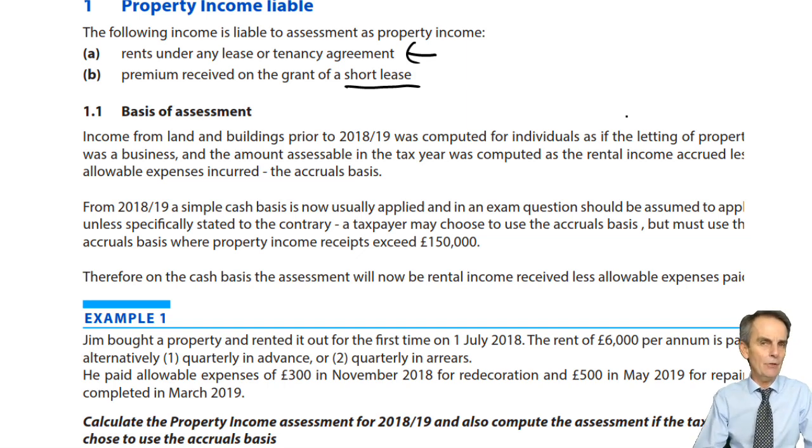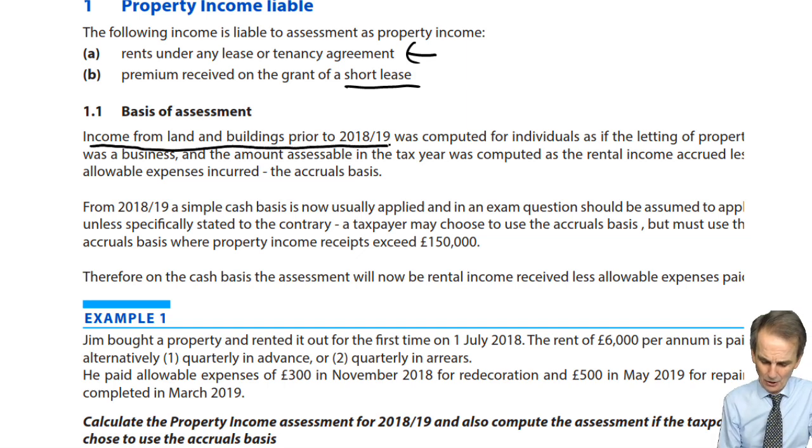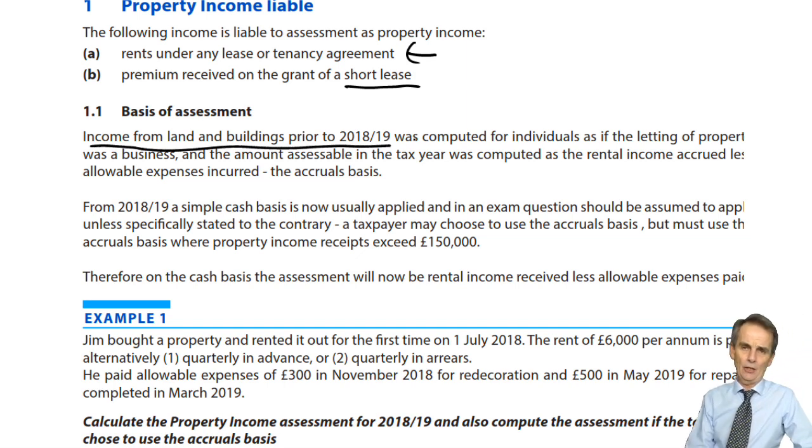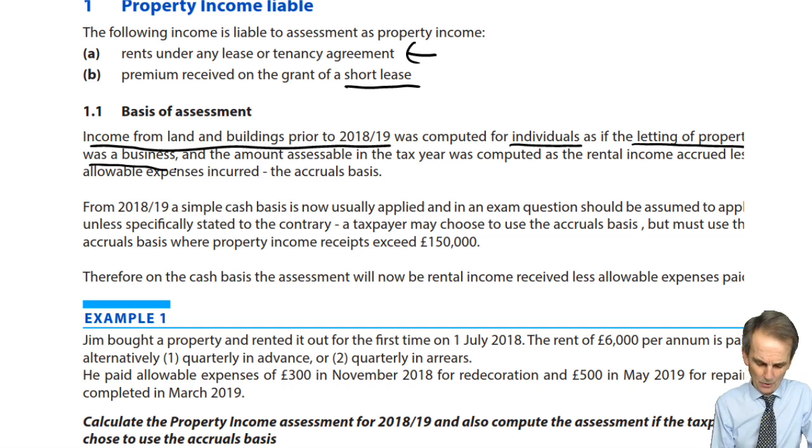But you'll certainly have to deal with rental income, especially as for the 1819 tax year, the basis of assessment has changed. Now it's been simplified. What used to happen, again noted here, is that income from land and buildings prior to the 1819 tax year, so up to and including the 1718 tax year, was computed for individuals as if the letting of the property was a business.